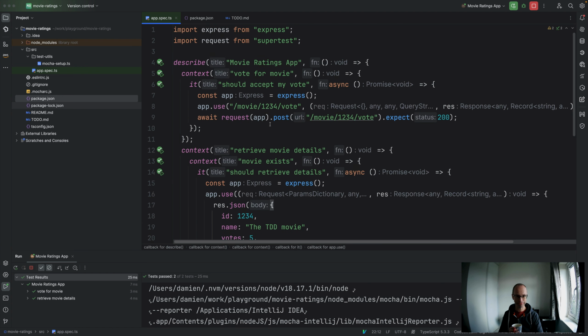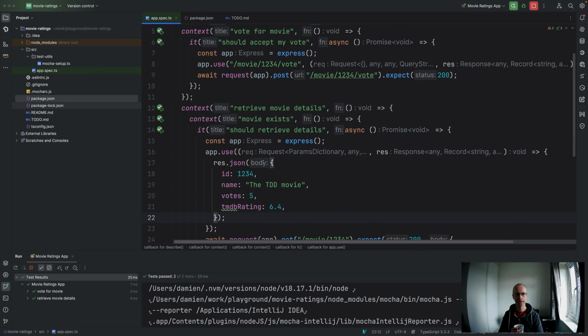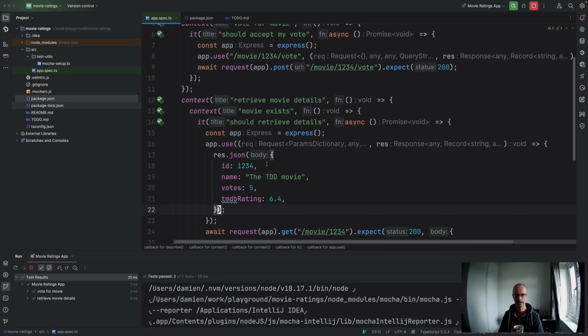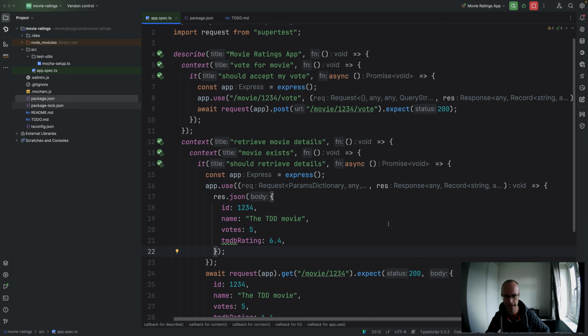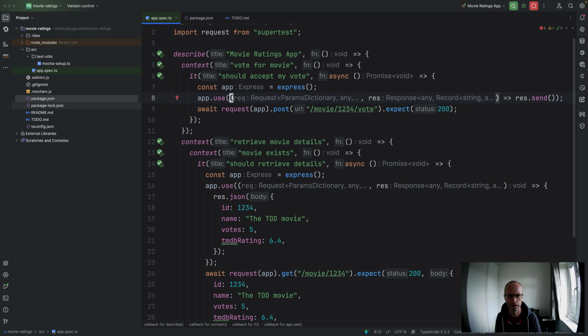I mean, it's obviously wrong, and there are various reasons why we can see this is wrong. We're hard coding responses. Right, actually, I can get rid of that. So that should test all pass.